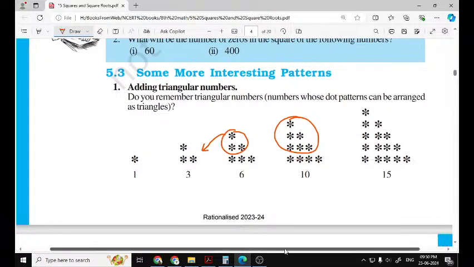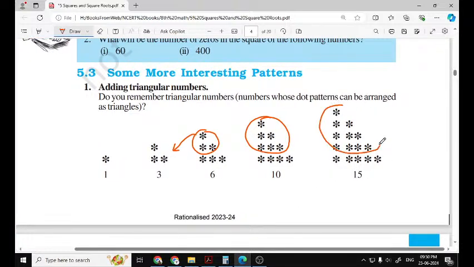Similarly, we shift these lines above and add 5 stars, so we get one more triangular number, 15. Now if we add 6, then 15 plus 6 is 21. That is again a triangular number.